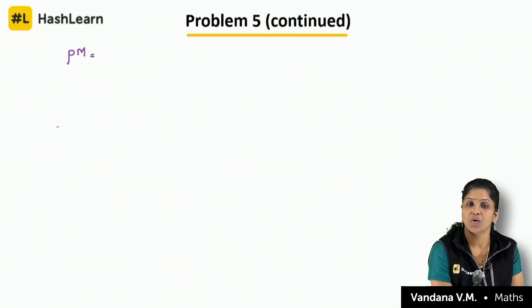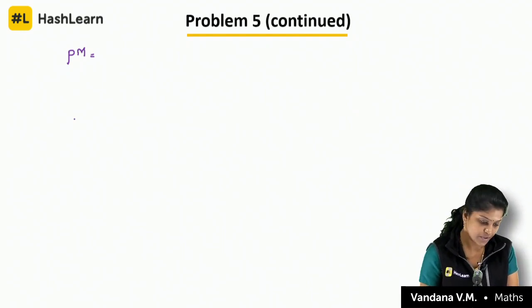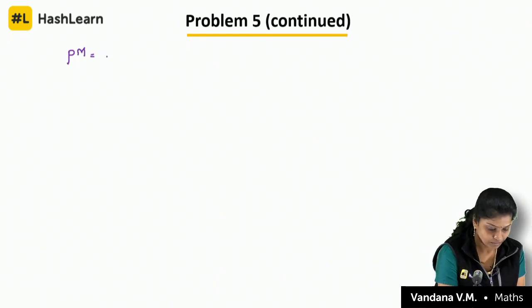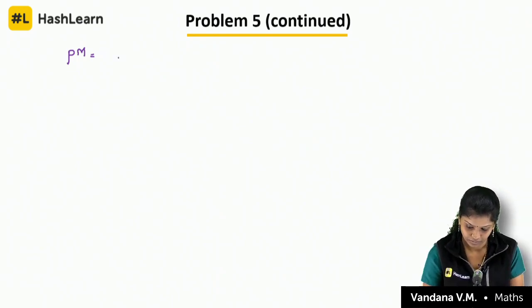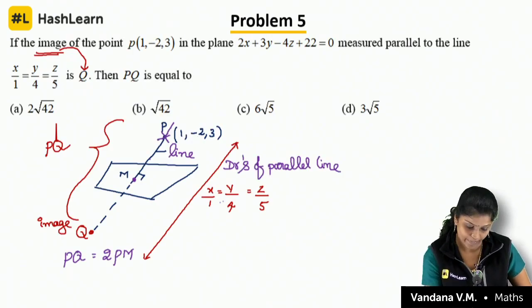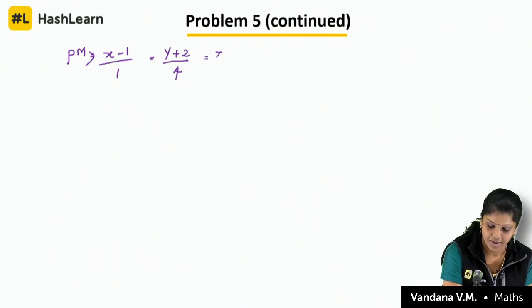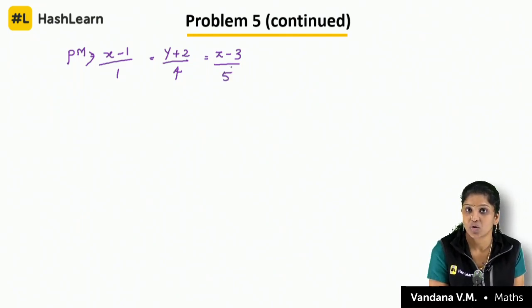Passing through the point, I know the drs of the parallel line. So the equation becomes (x minus 1)/1 = (y plus 2)/4 = (z minus 3)/5, where 5 is the dr. Okay, this is the equation of a line.